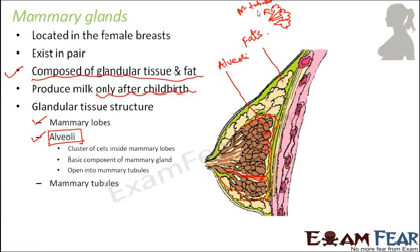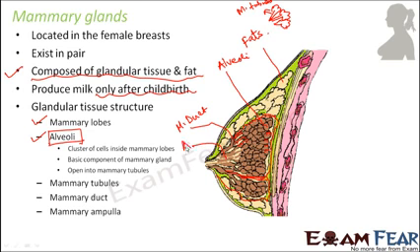And then what happens? These mammary tubules will join together to form the mammary duct. So where is the mammary duct? Here we have the mammary duct. So many mammary tubules, like here you can see so many mammary tubules, they all join together to form a mammary duct. Several mammary ducts join together to form a mammary ampulla. So where is the mammary ampulla? Somewhere here you have the mammary ampulla.